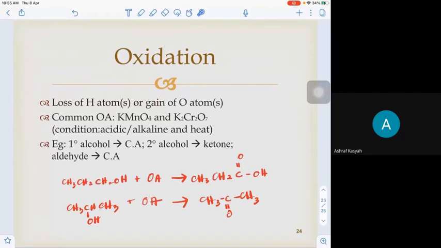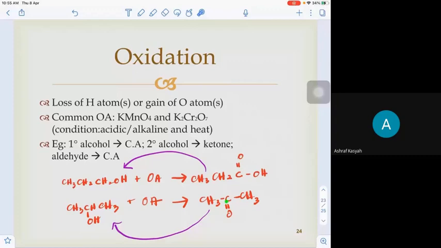The carboxylic acid can turn back to the primary alcohol, and ketone turns back to the secondary alcohol. So here we have no hydrogen at the carbon. When it turns back to the alcohol, it has extra hydrogen. Same goes with the first example.